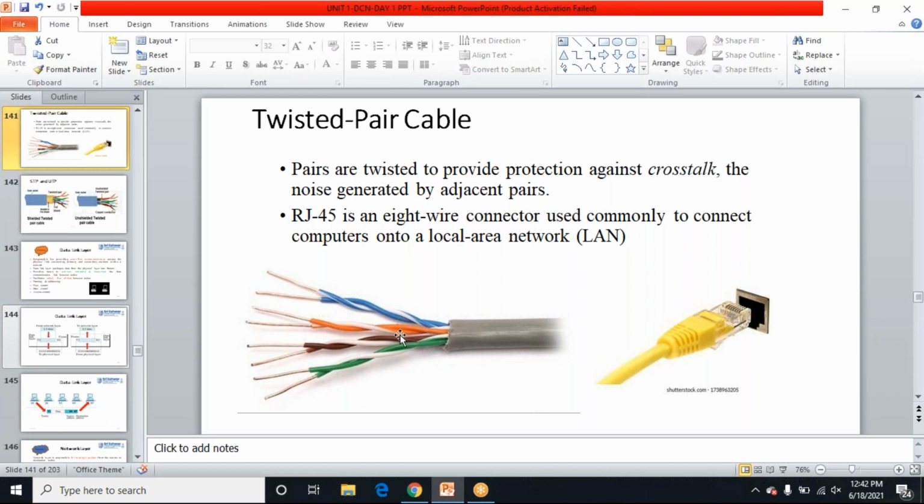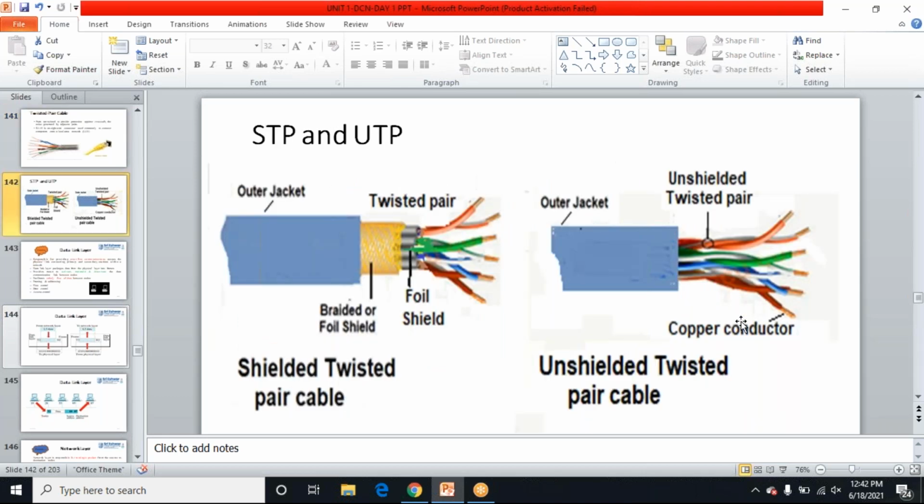I'll be showing in the hands-on session how to connect this. You'll have 4 colors and 4 pairs will be there. 2 wires are twisted. And this is the RJ45 connection. We are going to connect in LAN, local area connection. And these are shielded and unshielded twisted pair. It will look like this.